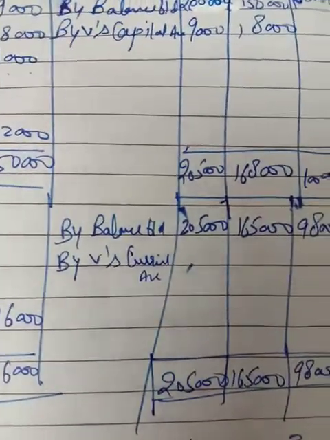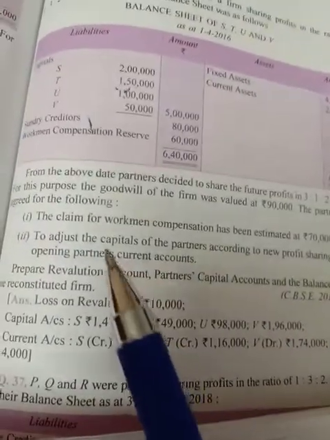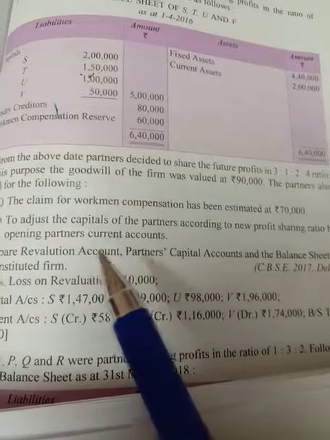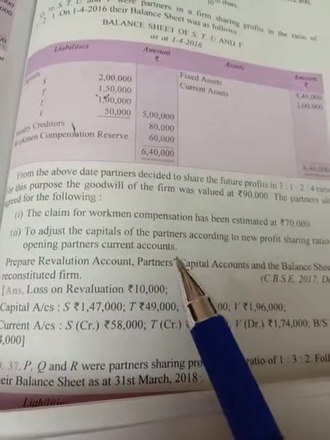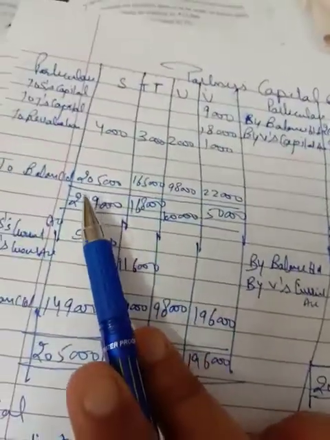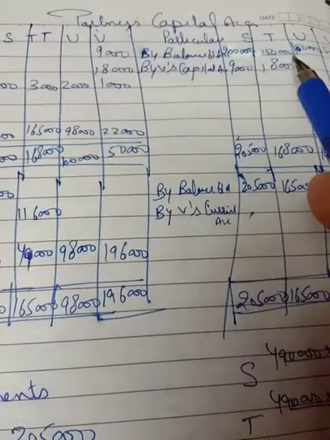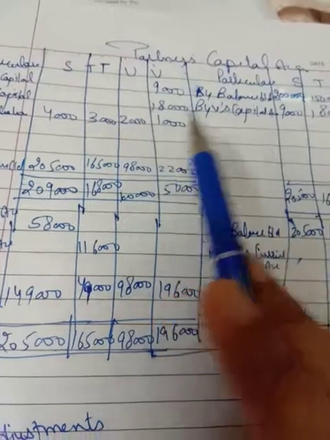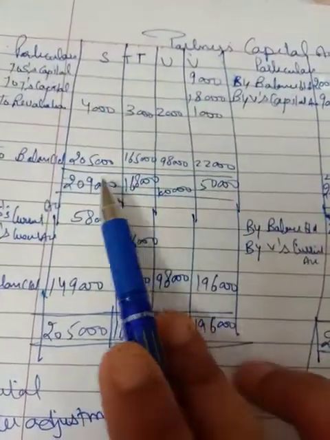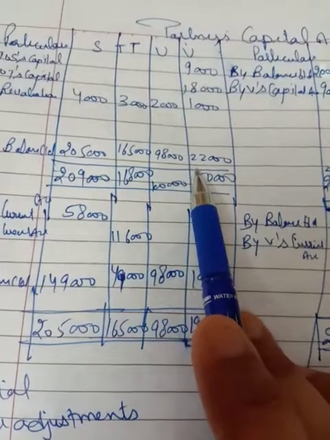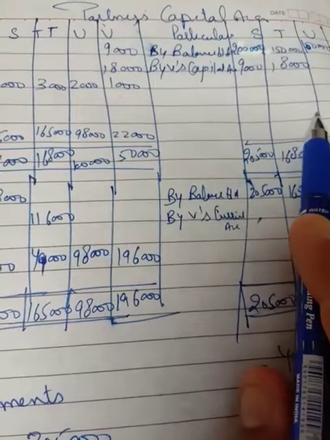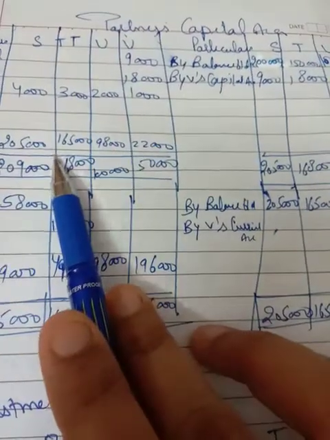The question says that you have to adjust the capital. Again, I am reading this line: to adjust the capital of the partners according to the new profit sharing ratio by opening partners' current accounts. So how is the capital adjusted? First you have to take out the balance by adding up the credit side and deducting all the debit side from credit. This is the balance you are getting, and all are credit balances, so we will add up all the balances. If one balance were a debit balance, then you would deduct it out of the total of the credit balances of the other partners.